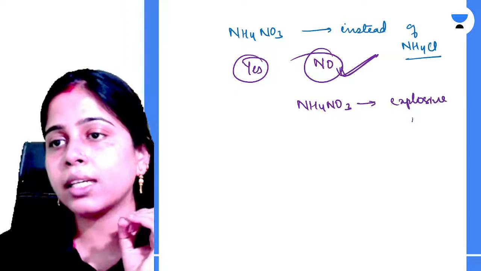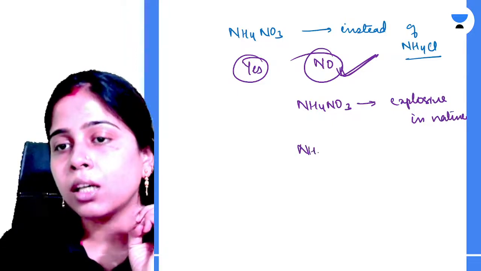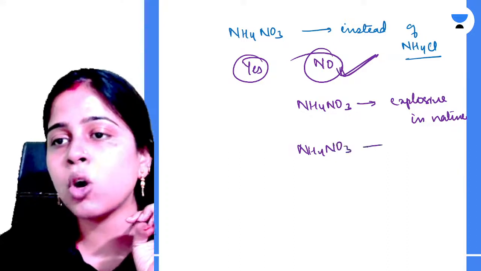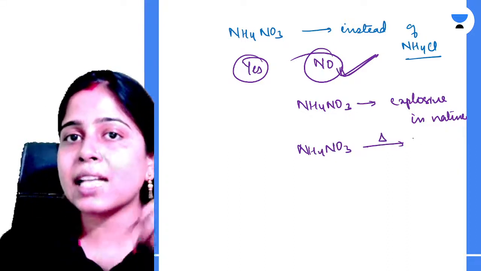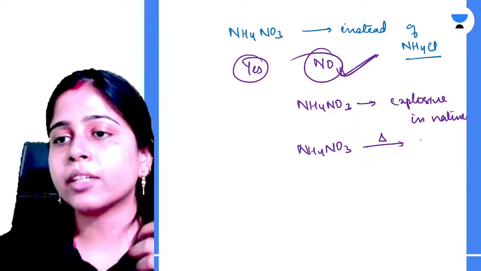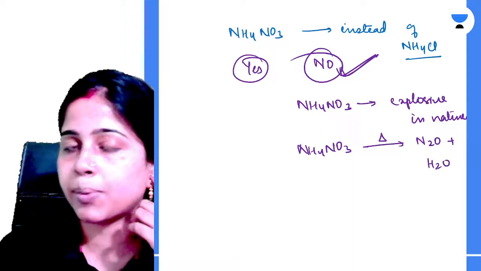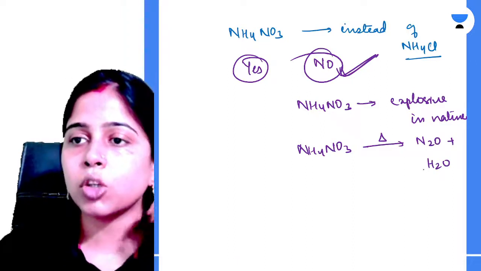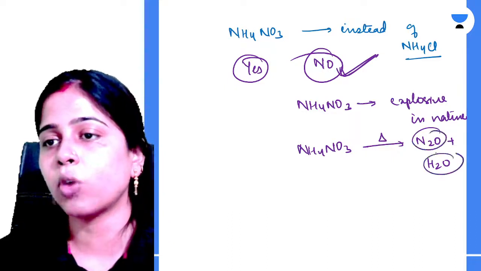And it is very highly unstable, so that as soon as you heat the mixture, it will readily decompose to give you nitrous oxide and water vapor. So it will decompose and escape in the atmosphere in the form of nitrous oxide and water vapor.